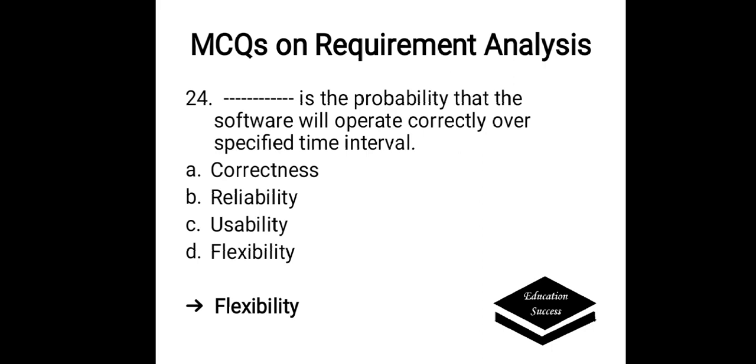Which is the probability that the software will operate correctly over a specified time interval? Options are A. Correctness, B. Reliability, C. Usability, D. Flexibility. Here the answer is reliability. It is the probability that the software will operate correctly over a specified time interval.